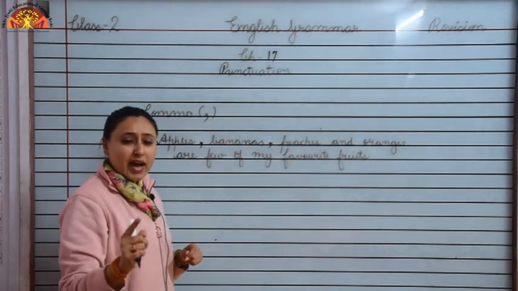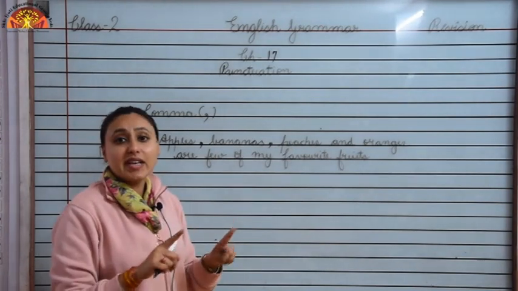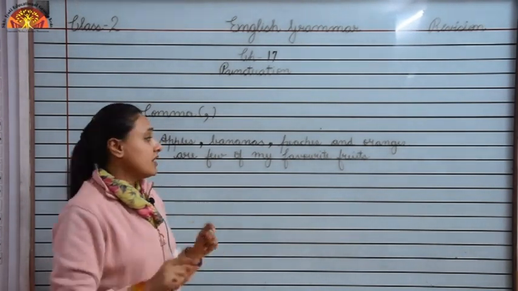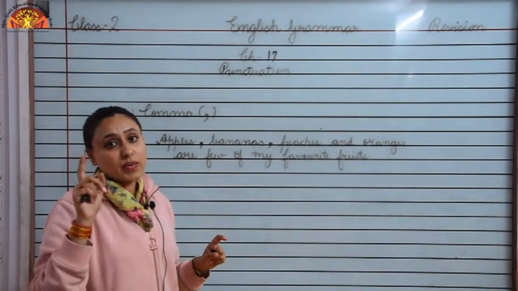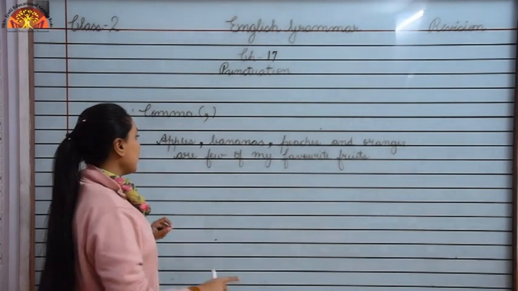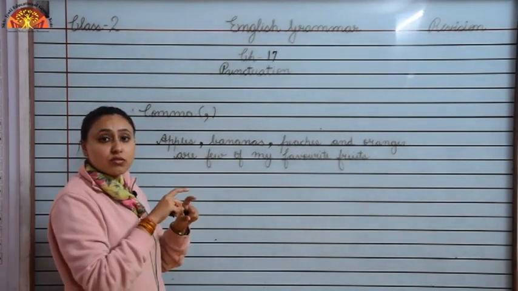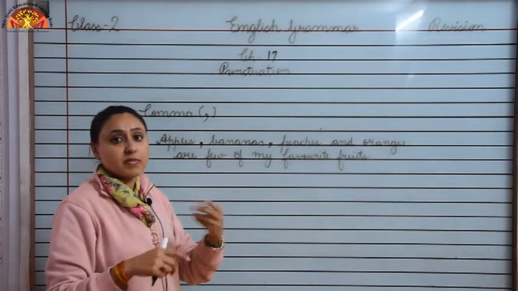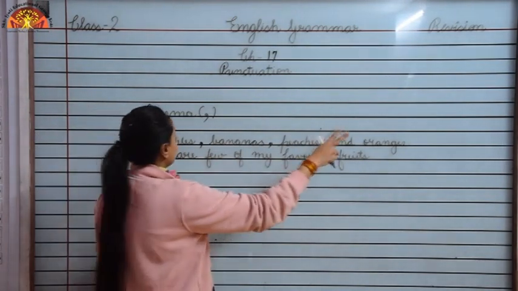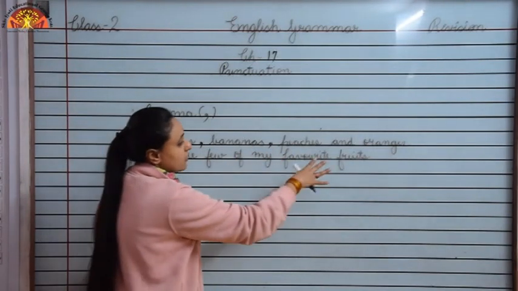You have to keep in mind one thing, that we never use comma before and. In a sentence, in a series, whenever and comes, we never use comma before it. So we use commas to separate words in a sentence to make it more clear. Here, apples, bananas, peaches and oranges are few of my favorite fruits.